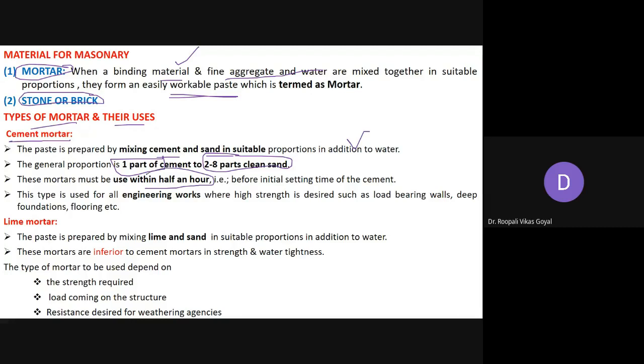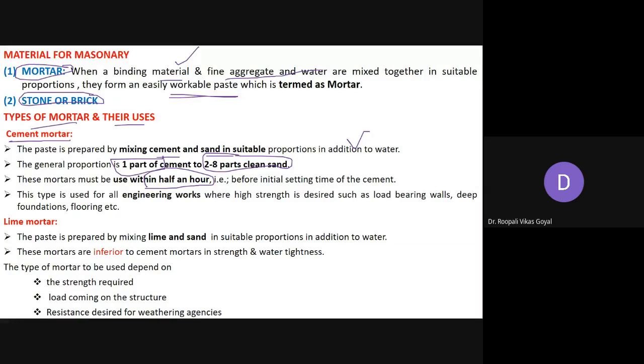Normally, this cement has a setting time. There are two types of setting time: initial setting time and final setting time. Generally in OPC, the ordinary Portland cement, the initial setting time is the time after which it will lose its plasticity. It means you cannot give it a different shape. So before the loss of plasticity, you have to use it.